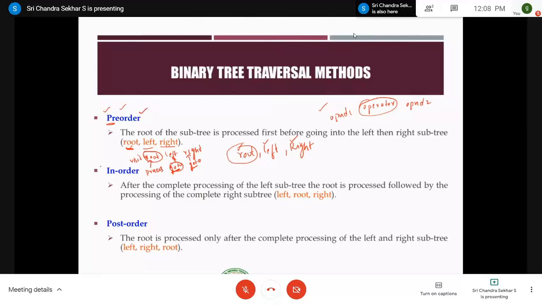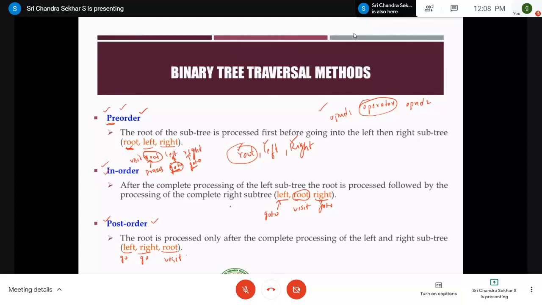And now it is a straightforward answer: what do you mean by in-order, right? In-order means you have to go to the left subtree first, then visit the root, and finally go to the right subtree. Therefore, the root is placed in between the left and right subtree. Therefore, it is called in-order. Similarly, in post-order traversal, the root is processed only after completing the processing of the left and right subtrees. Therefore, you go to the left subtree, then the right subtree, and then visit the root. Visiting the root is the last step in post-order traversal, but in in-order it is placed as the second step.